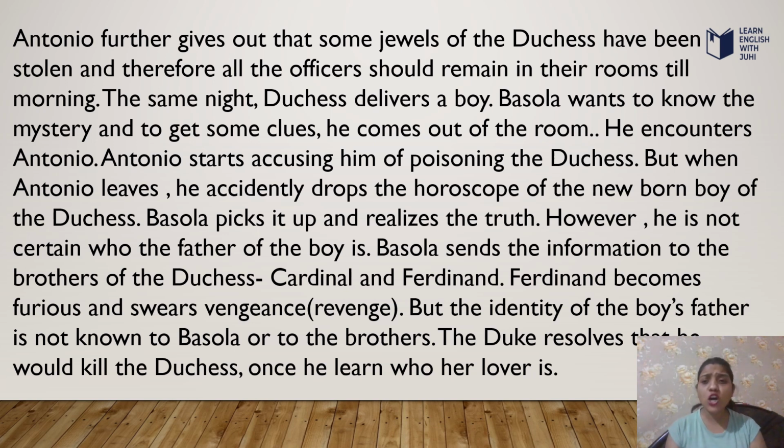However, he is not certain who is the father of the boy. Bosola sends the information to the brothers of the Duchess, the Cardinal and Ferdinand. Ferdinand becomes furious and swears vengeance. But the identity of the boy's father is not known to Bosola or to the brothers. The Duke resolves that he will kill the Duchess once he learns who her lover is.